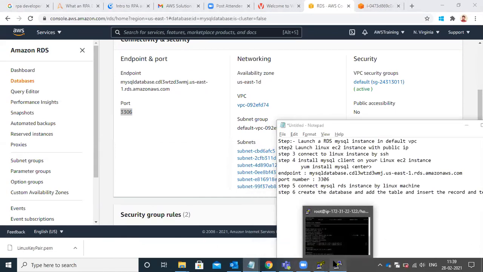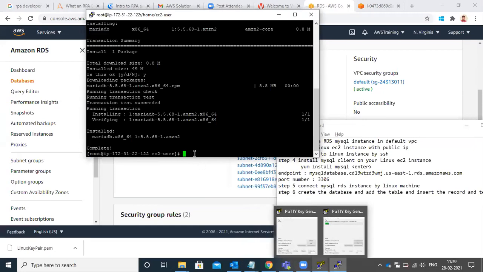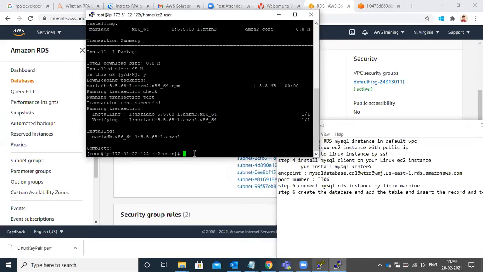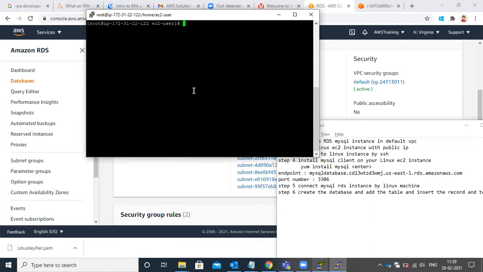So now you will connect to the database, right? Yes, you need to connect to the database. No, no. First clear. MySQL -h space, paste that endpoint.